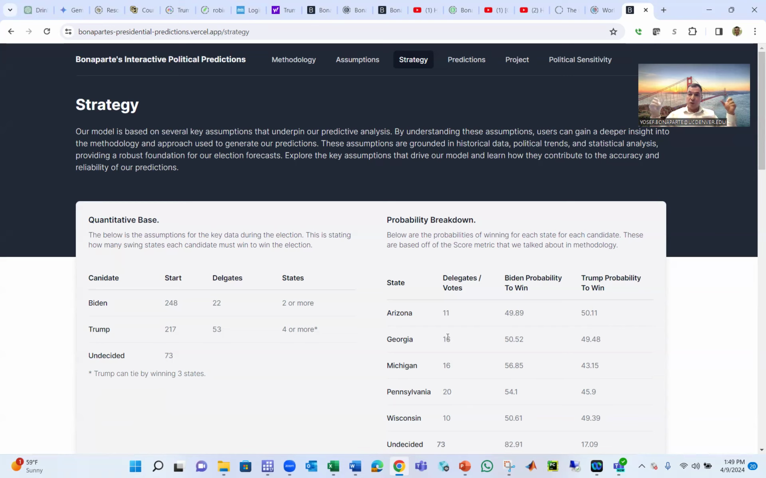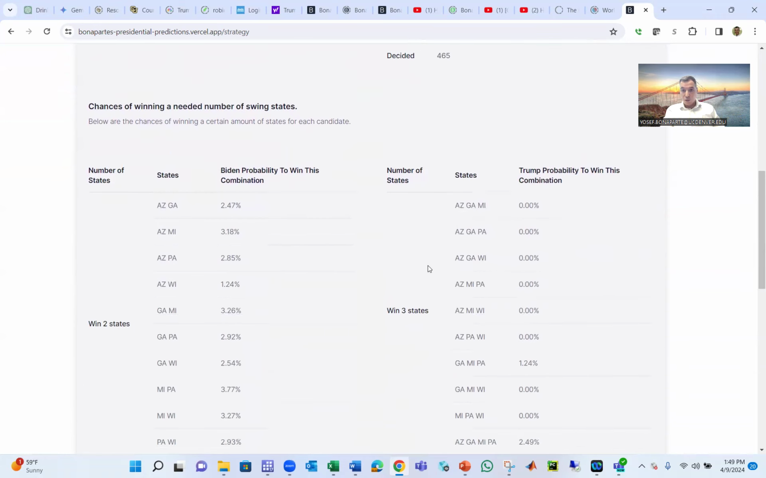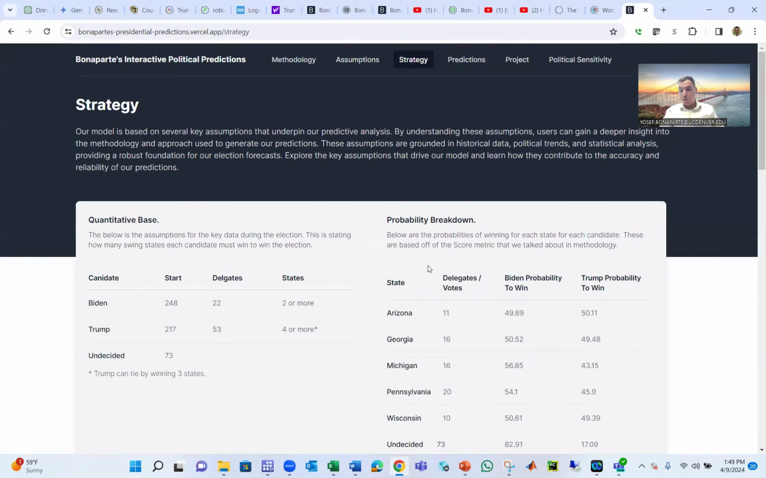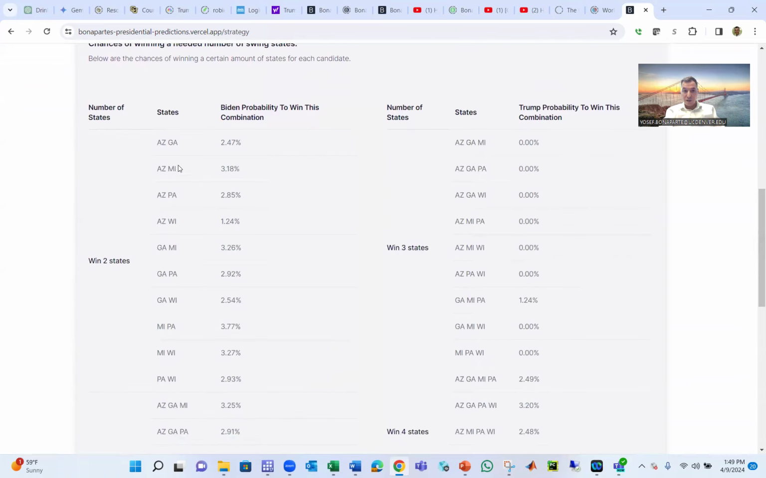A tie happens when Trump or Biden, none of them reach 270 delegates, because in order to win president in the United States, you need to have the delegates. So every state gives you a number of delegates. So if none of them win 270, then the House will vote who's going to be the president, and it could be any American. So for Biden to win, he needs Arizona or Georgia, Arizona, Michigan, Arizona, Pennsylvania, Arizona, Wisconsin,